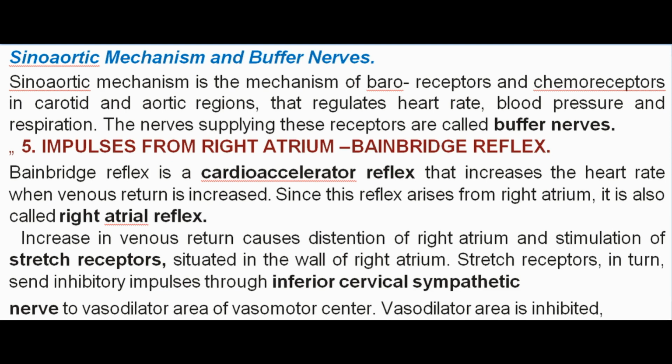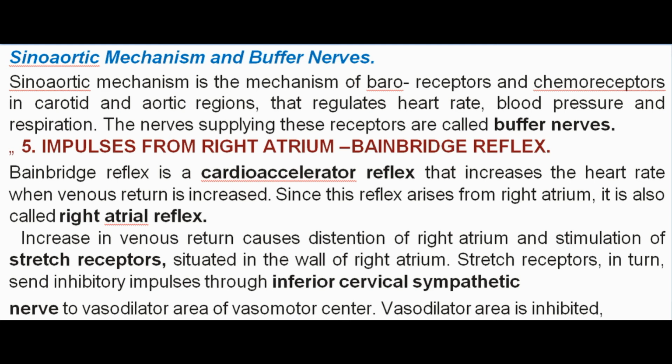Sino-aortic mechanism and buffer nerves. Sino-aortic mechanism is the mechanism of baroreceptors and chemoreceptors in carotid and aortic regions, that regulates heart rate, blood pressure, and respiration. The nerves supplying these receptors are called buffer nerves. 5. Impulses from right atrium, Bainbridge reflex. Bainbridge reflex is a cardio-accelerator reflex that increases the heart rate when venous return is increased. Since this reflex arises from right atrium, it is also called right atrial reflex.